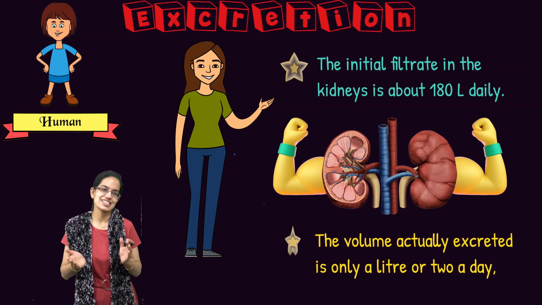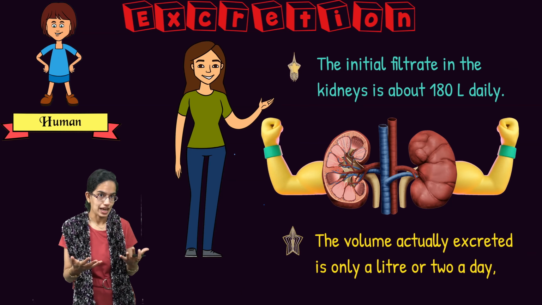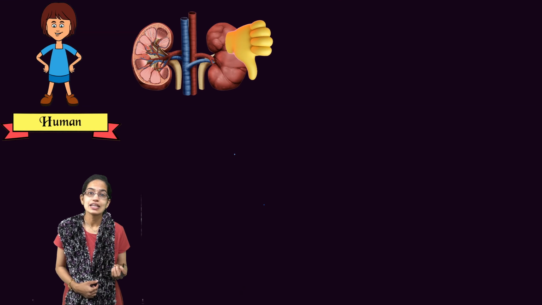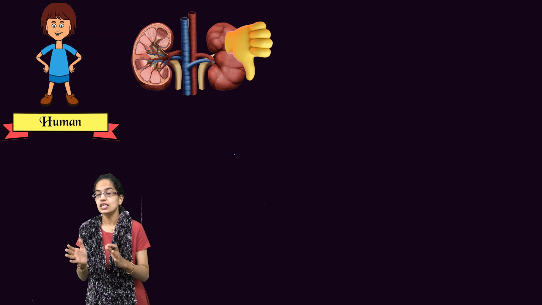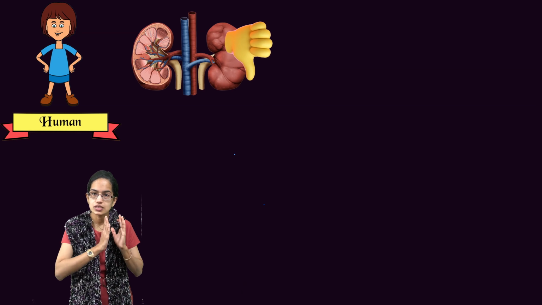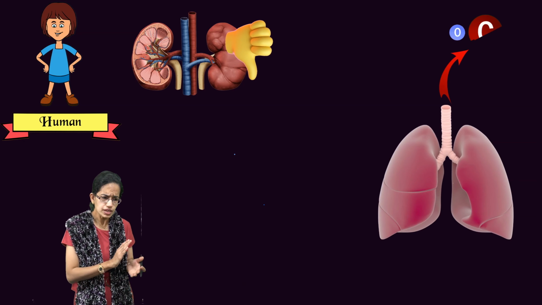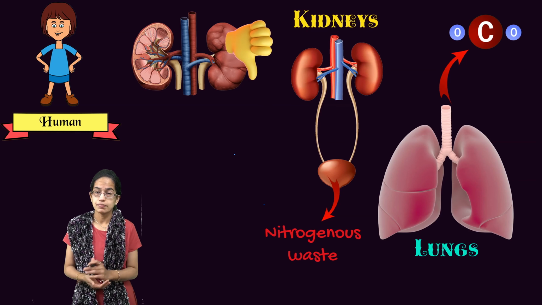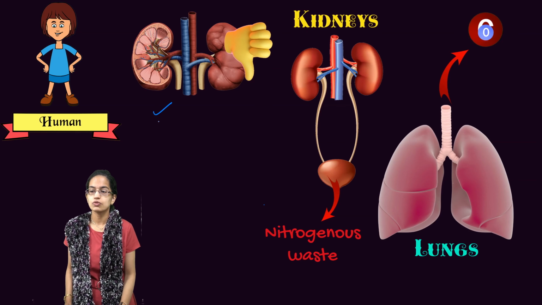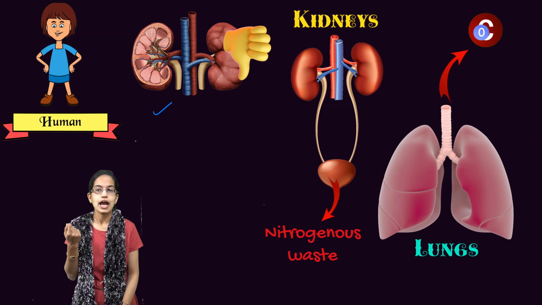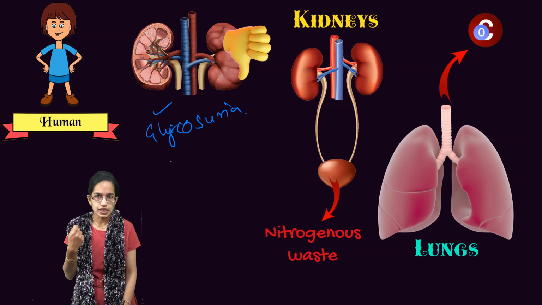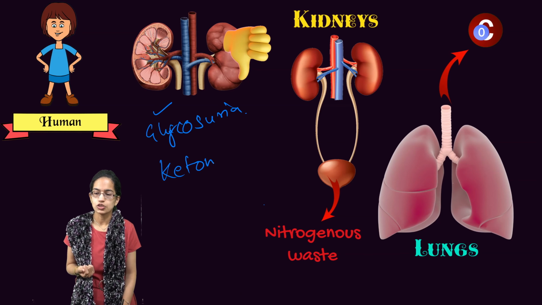One of the very interesting findings you would know is about saliva. Saliva also has a capability to eliminate a little nitrogenous waste. However, if the kidneys do not function properly, there are various disorders associated with them, which we would understand in a while. Let's say a person is suffering from diabetes mellitus. In that case, there would be presence of glucose and ketones in the urine. When there is glucose in urine, we call it glycosuria, and when there are ketones in urine, we call it ketonuria.